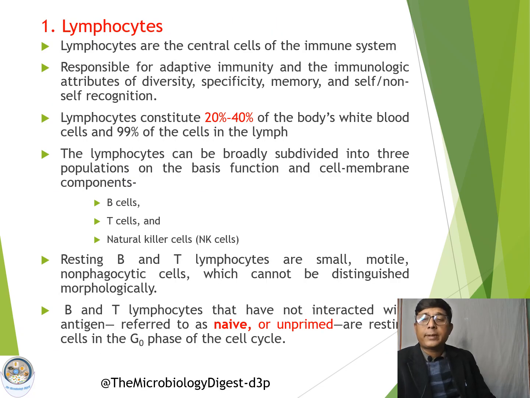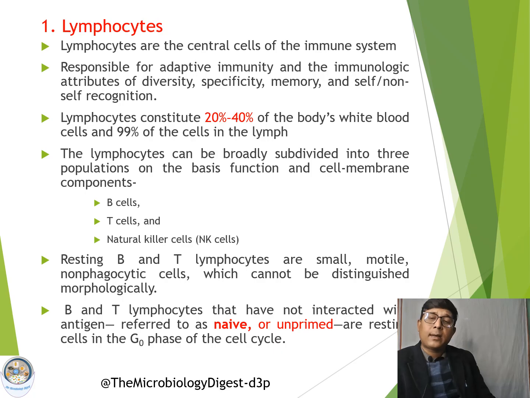Now, coming to the cells of the immune system, the first type of cell or major cell population is the lymphocytes. Lymphocytes are the principal or central cells of the immune system. They are responsible for adaptive immunity as well as other immunological attributes of the immune system, for example diversity, specificity, and memory.